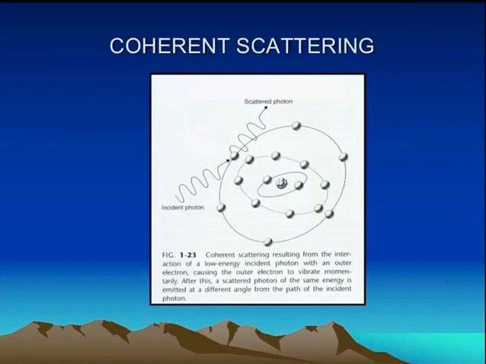As we can see in this diagram, the interaction of a low energy incident photon with an outer electron causes the vibration of that particular atom momentarily. After this, a scattered photon of the same energy is emitted but at a different angle.